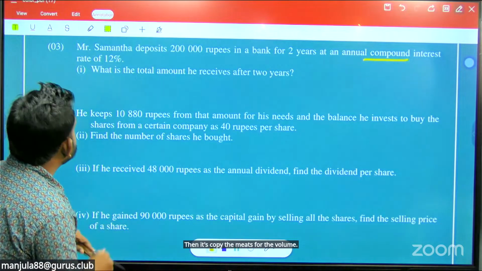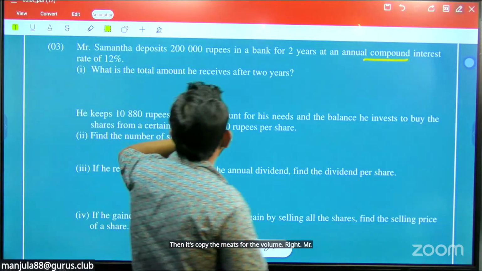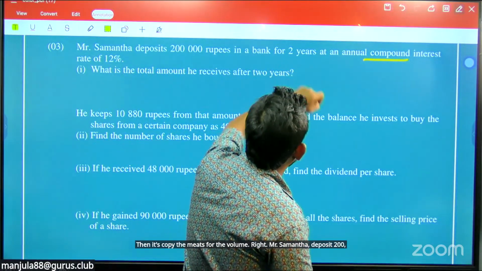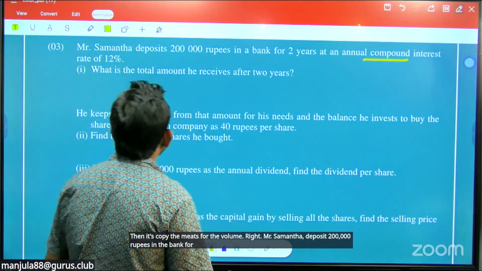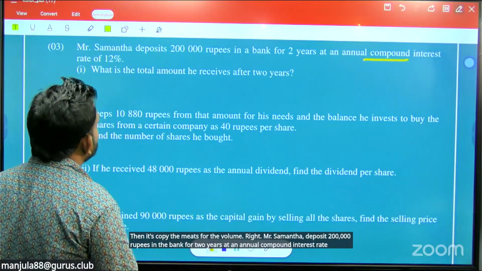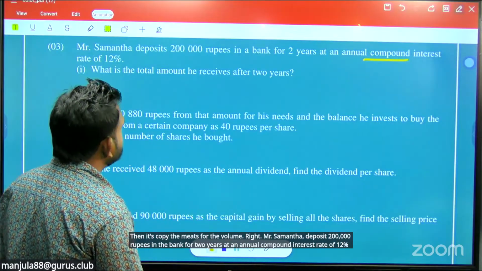Distance time, reducing balance, then square pyramids for the volume. Right. Mr. Samantha deposit 200,000 rupees in the bank for 2 years at an annual compound interest rate of 12%. What is the total amount he received after 2 years?